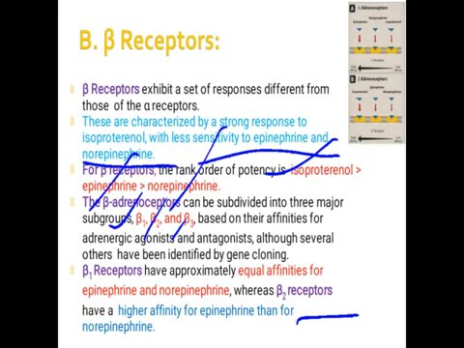They show more activity at the alpha receptor but less activity at the beta receptor. The synthetic isoproterenol shows less activity at the alpha receptor but more activity at the beta receptor. So this is the introductory part for the adrenergic nervous system. The actual drugs we will start from the next lecture.